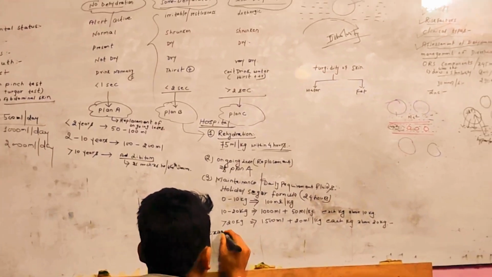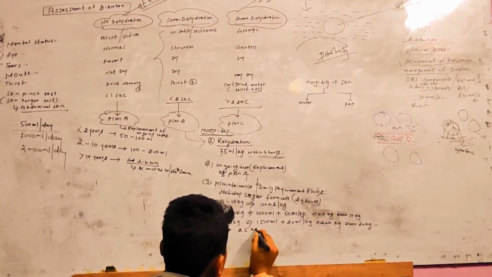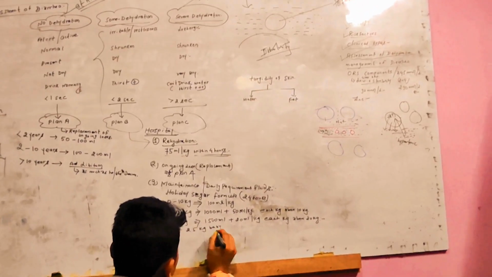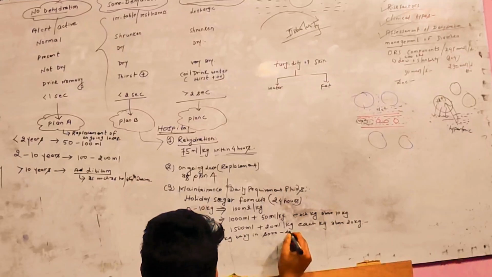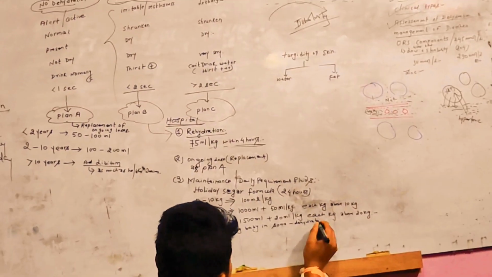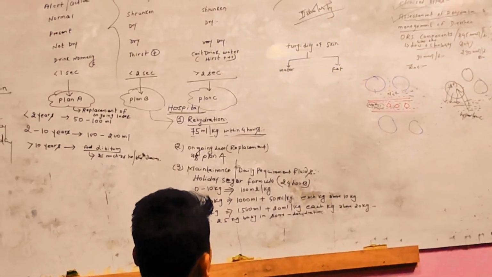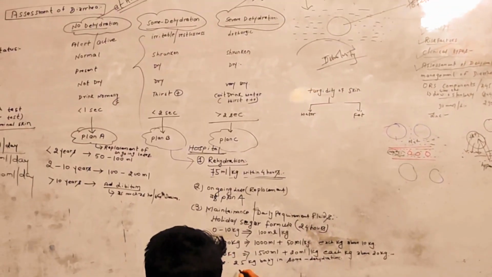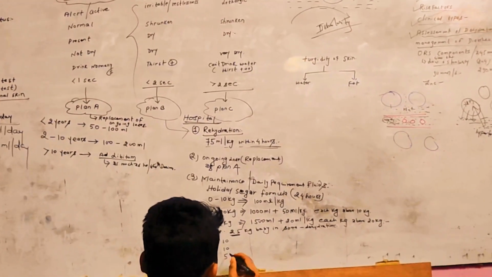Okay, guys, let's take an example. There is a 25 kg baby in some dehydration stage. How will you manage? How will you calculate the maintenance dose, or the daily requirement of fluid? So as you know, 25 is 10 plus 10 plus 5.